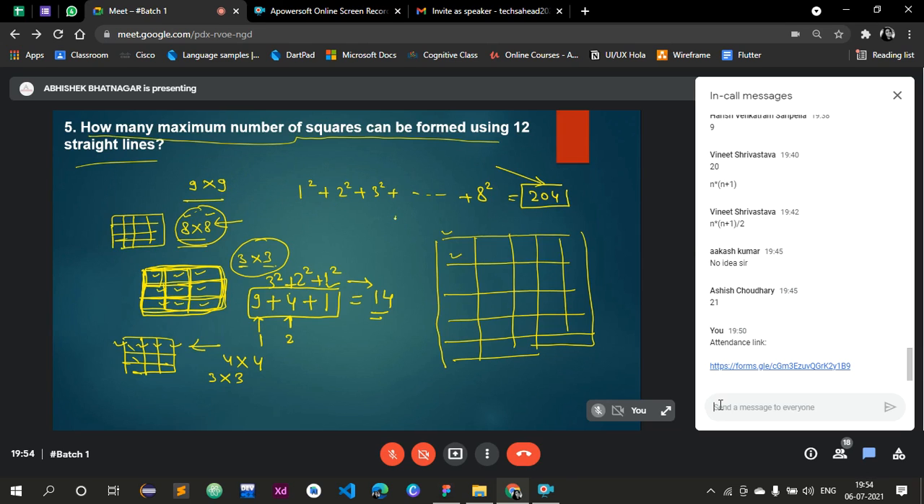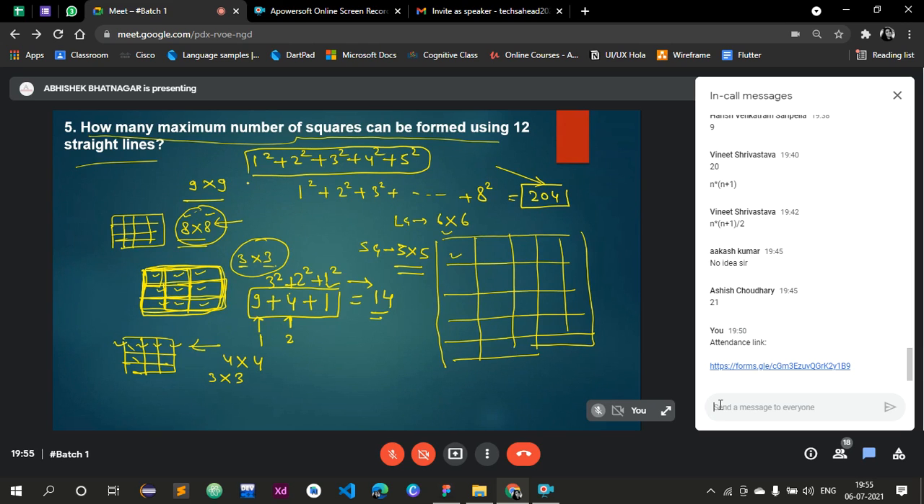So here we are arranging 6 horizontal and 6 vertical lines. That means the line grid will be 6 by 6. This means the square grid will be 5 by 5. Are you getting this? So we need to find out the total number of squares in a 5 cross 5 square grid. So the answer must be 1 square, 2 square, 3 square, 4 square and 5 square, the summation of these values. That is the maximum number of squares you can form.